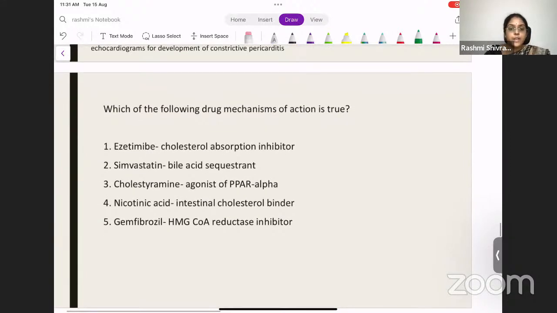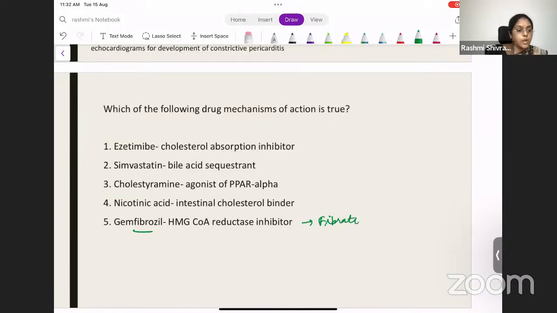Which of the following drug mechanisms of action is true? Ezetimibe, cholesterol absorption inhibitor; simvastatin, bile acid sequestrant; cholestyramine, agonist of PPAR alpha; nicotinic acid, intestinal cholesterol binder; gemfibrozil, HMG-CoA reductase inhibitor. So let's come from the back. What is gemfibrozil? In the name you see it is a fibro, so it is a fibrate. What does it do?